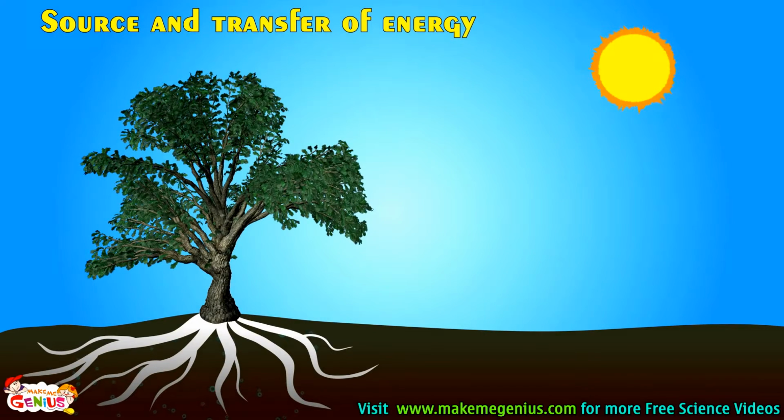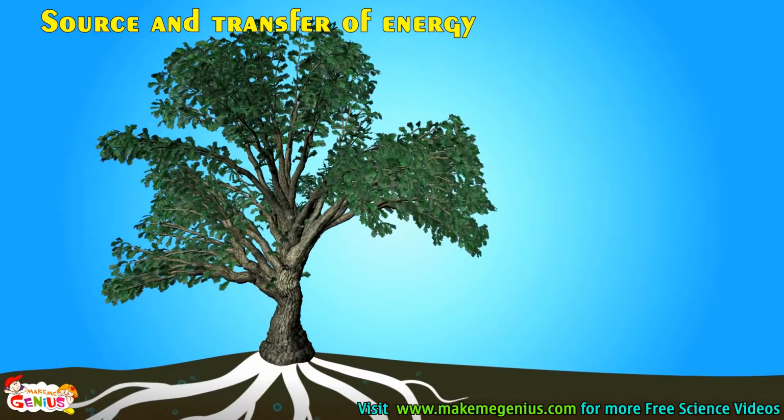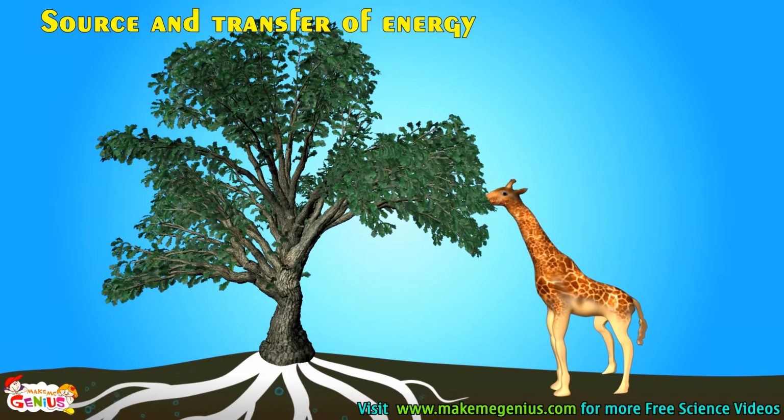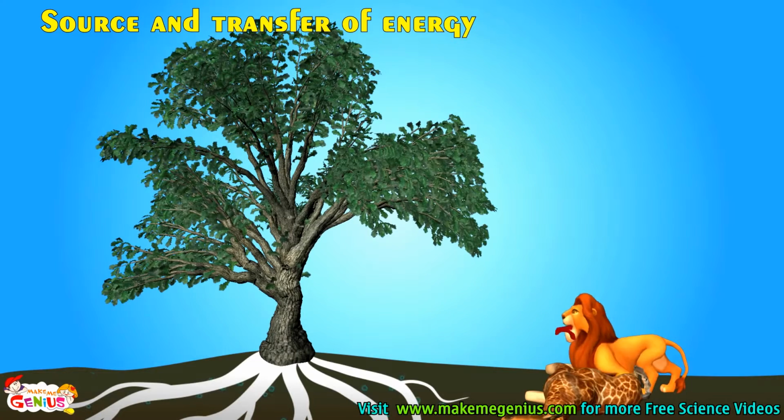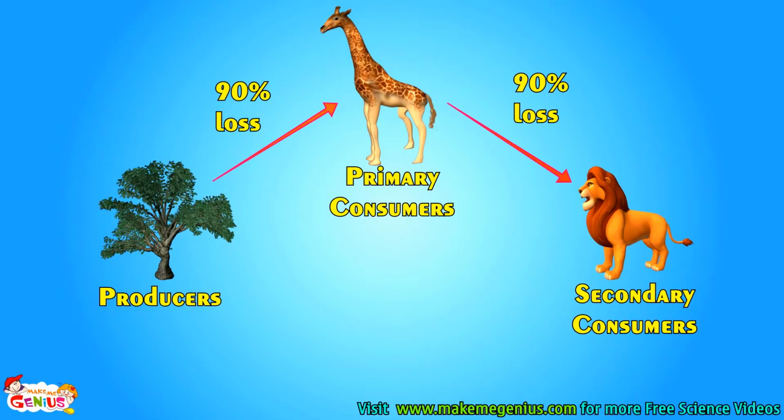Now, where does this energy come from? Most of the living species use sun's energy. This energy is transferred to the body via food they eat. Sun gives light energy, which is used by plants to make their food by photosynthesis. These plants are eaten by primary consumers and energy is transferred to them. Now secondary consumers eat these primary consumers and energy is transferred to them too. So does giraffe get all the energy from plant which plant gets from sun? Or does lion get all energy from giraffe which giraffe gets from plant?